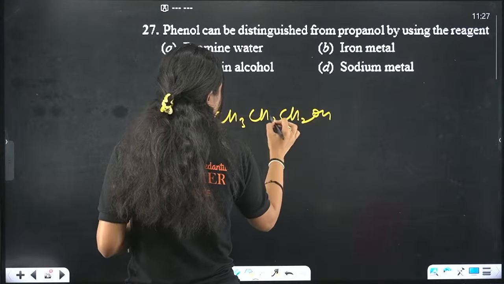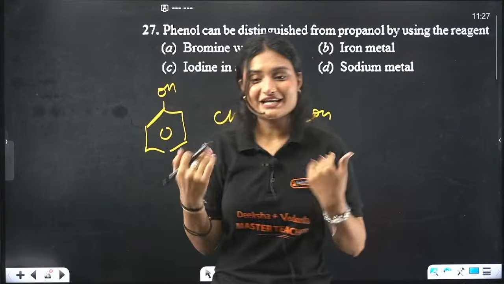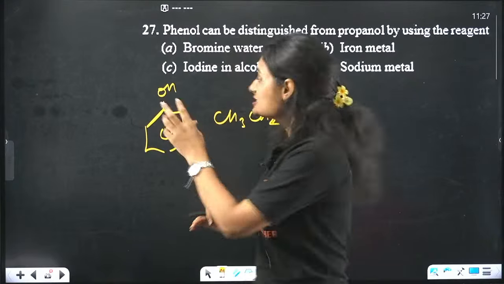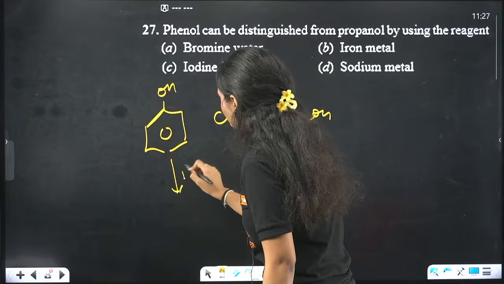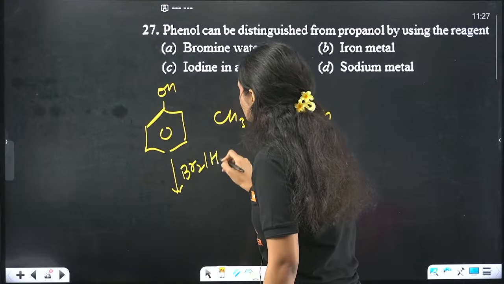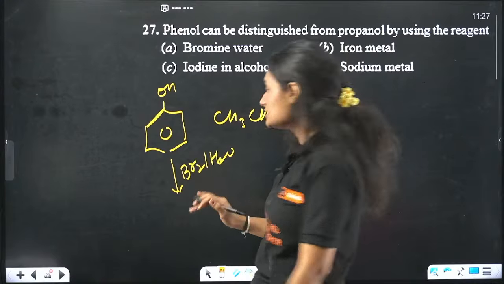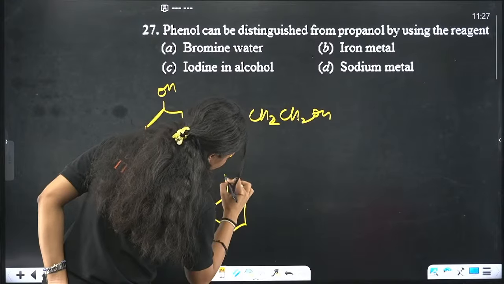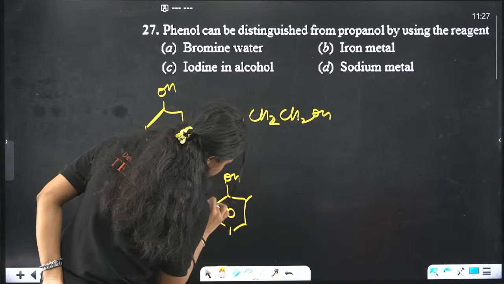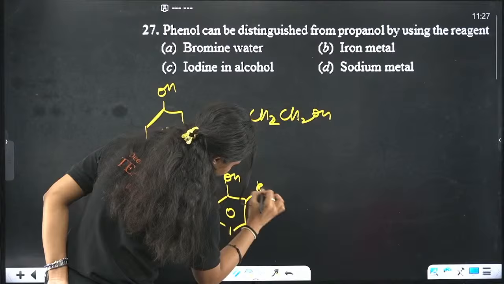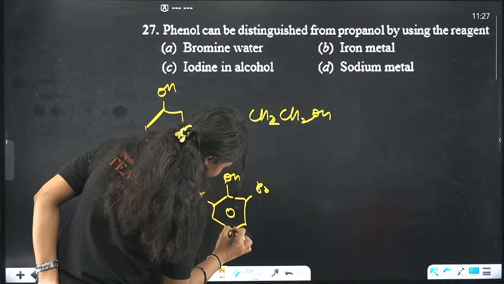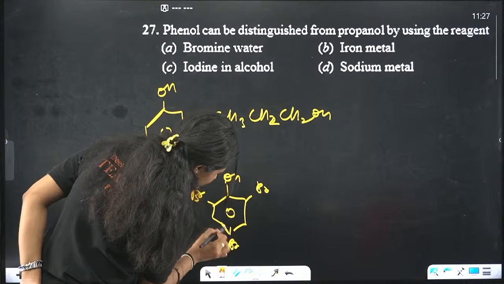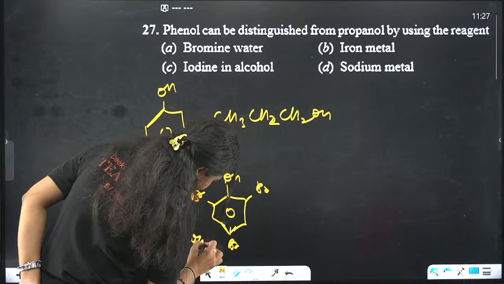Whenever I treat phenol with bromine water, it is so reactive that it will form 2,4,6-tribromophenol. This is actually a white colored compound, a white product.